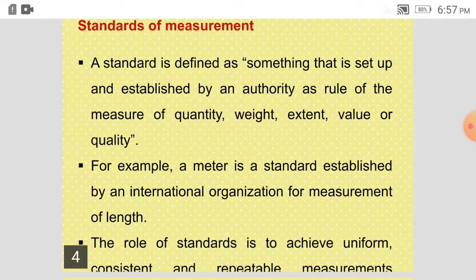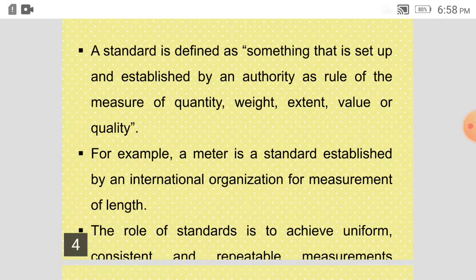They are made of platinum and iridium and preserved there, and taken as a reference for measurement all over the world. So a yard or a meter is the length equal to that standard.